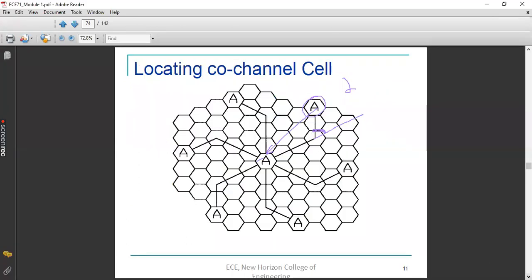So this is the procedure of locating a co-channel cell. In this figure, how many co-channel cells do you have with respect to this A? You have 6 co-channel cells identified for this particular cell A by using the formula i square plus ij plus j square. Any doubts regarding this phenomenon of locating the co-channel cell?